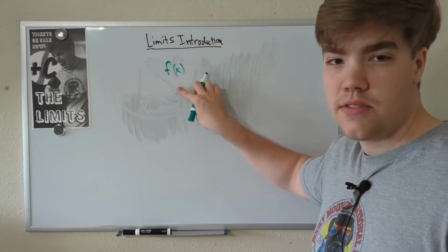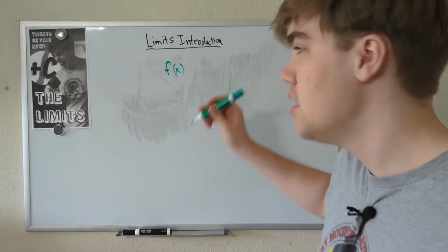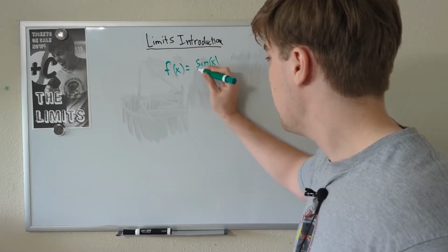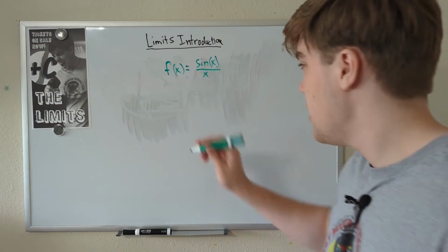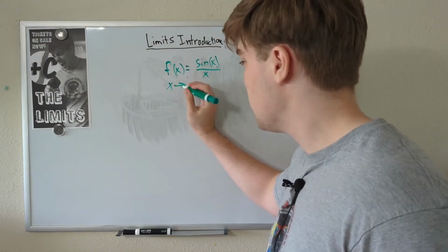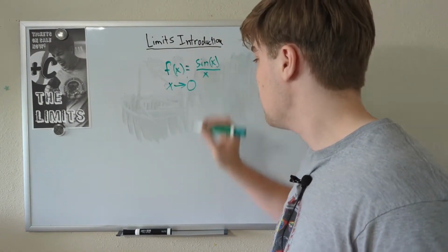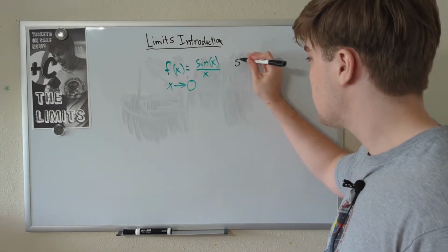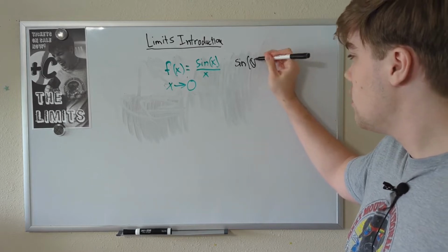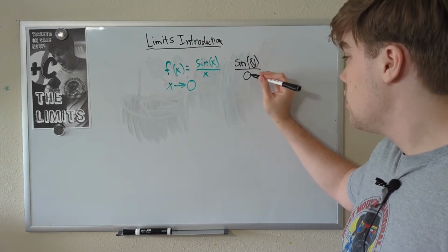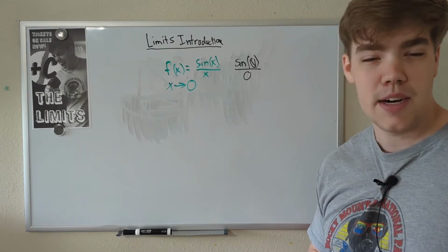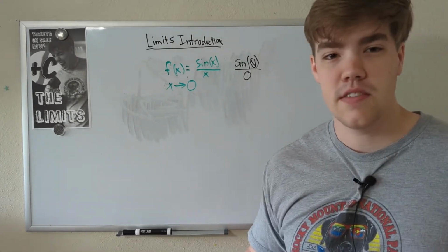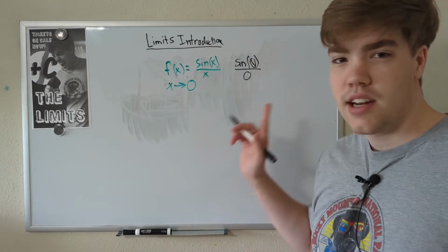Here we have the function f of x, remember that's basically the same thing as y, equal to sine of x divided by x. And we want to find the limit as x approaches, that's what this arrow means, approaches 0. So we could try what we did before. We could plug 0 into our function, and we get sine of 0 divided by 0. That could be a problem. We can't divide by 0. That's not allowed. Imagine trying to show off a collection to 0 people. How do you even divvy that up? You can't. There's nobody to show it to. We cannot divide by 0.